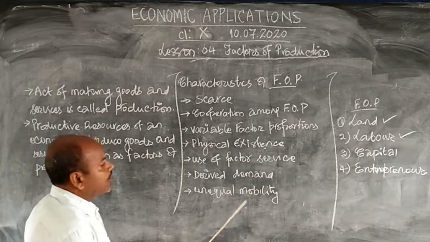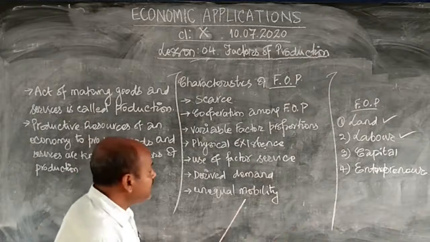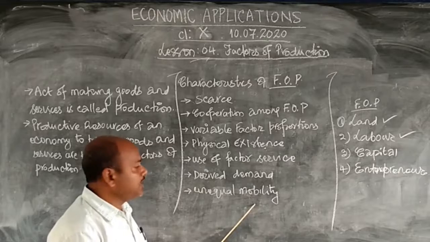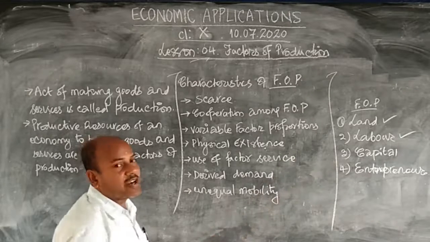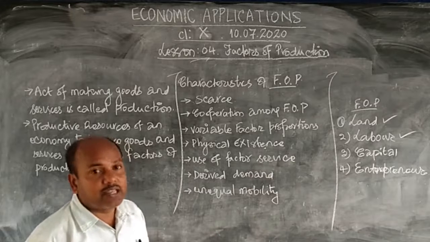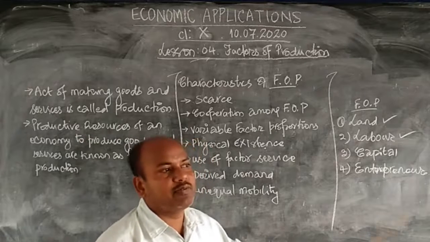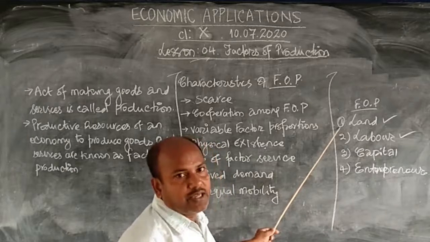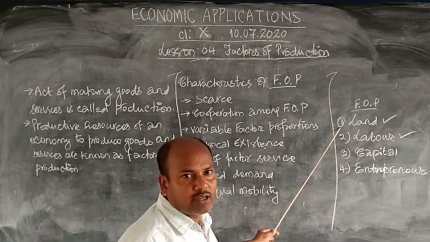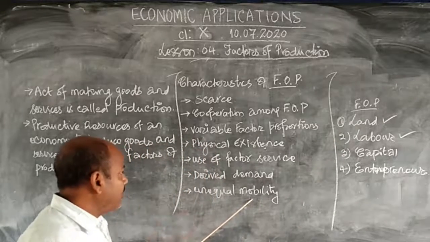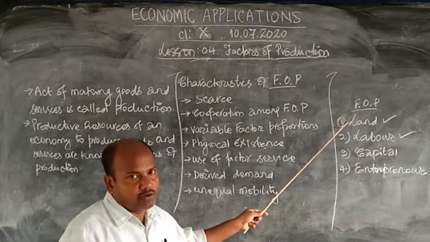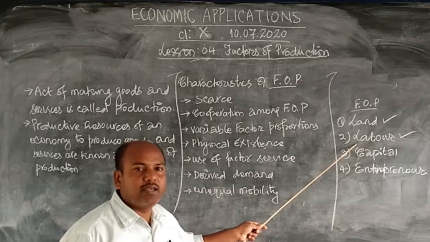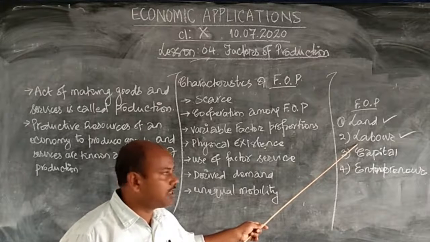And the last one is unequal mobility. Mobility means the ability to move from one place to another. And all these factors of production are differently mobile. Differently mobile means some can completely move, some are totally unmovable, and some can slightly move. Like land, it is immobile. Immobile means it cannot move at all. Its mobility is a big zero. Land cannot move. Labor can move, and labor is easily movable. The movement is the most in labor.